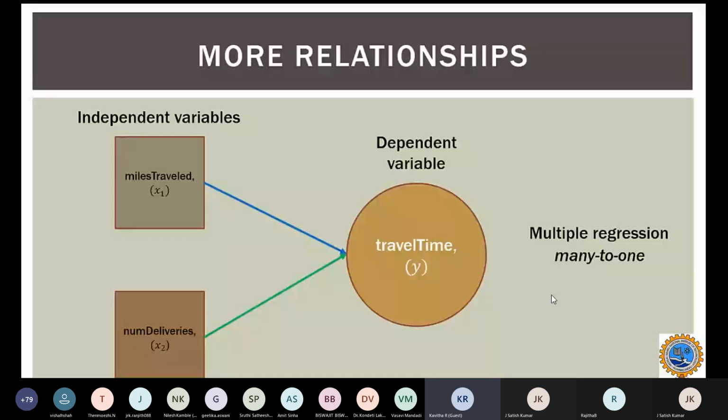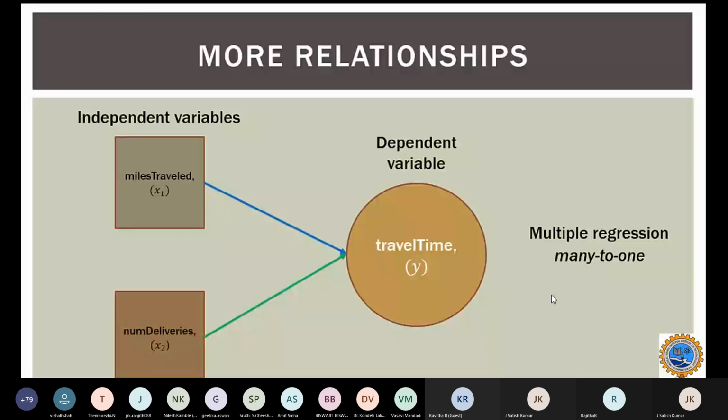So ideally, in multiple regression we try to analyze how my one dependent variable is influenced by many independent variables. That is the ideal case. As shown in the slide, if my independent variables, although they are many, affect my dependent variable many to one, then this is the ideal case for multiple linear regression.